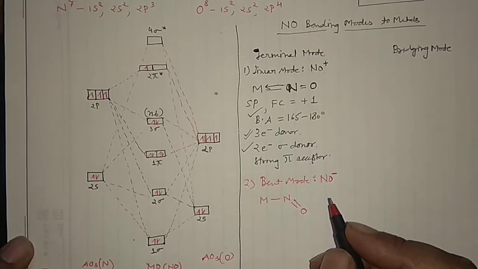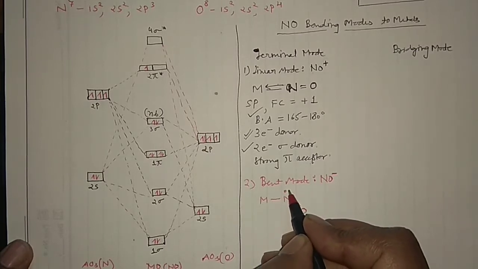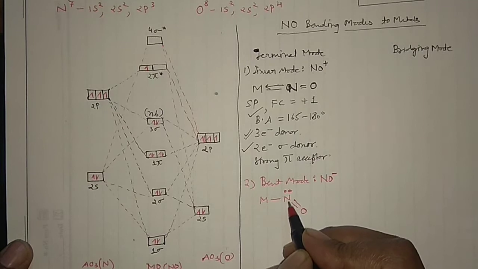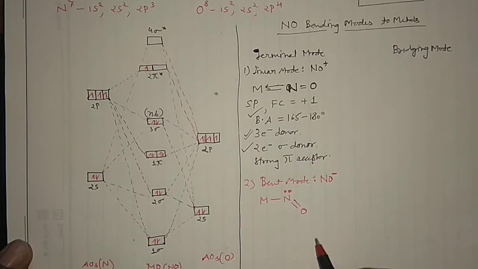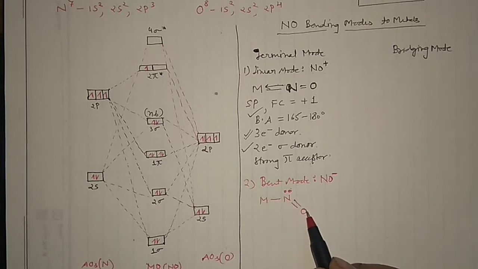Obviously a lone pair would always be there on the nitrogen atom, and this lone pair and bond pair will repel each other, and consequently they will try to place themselves as far apart as possible. That's why it goes to the bent structure due to this lone pair.